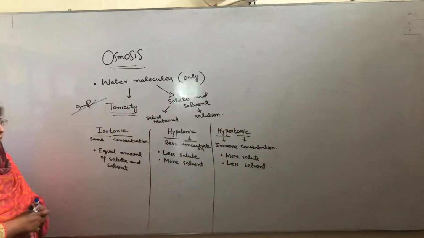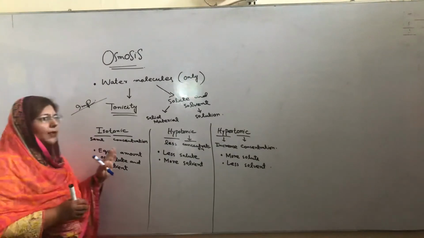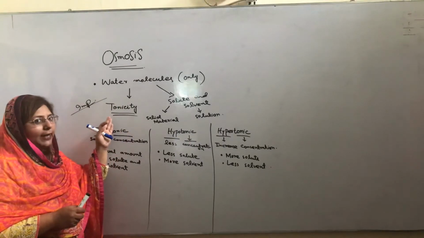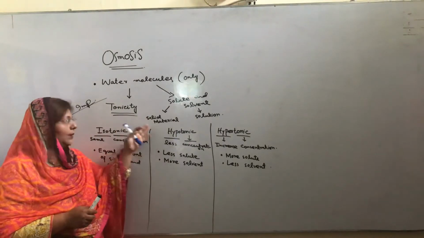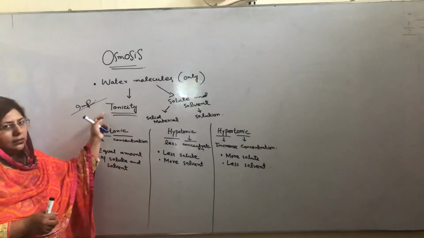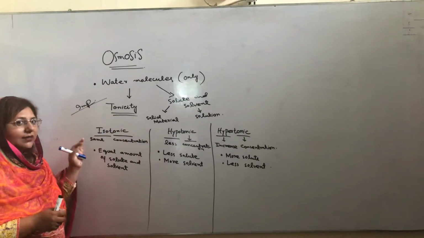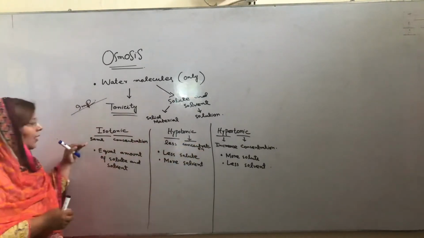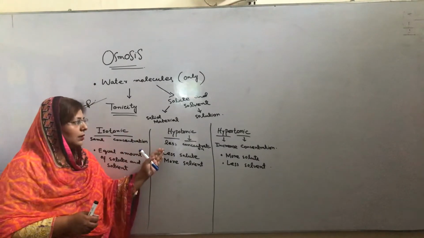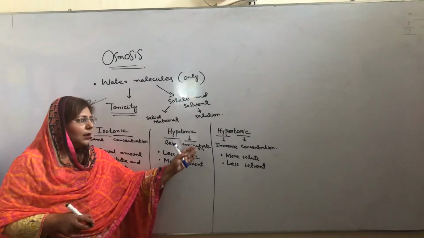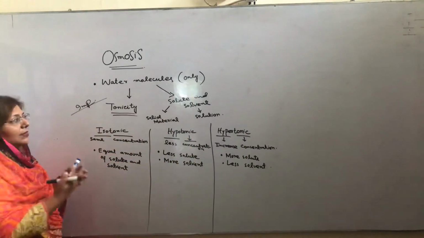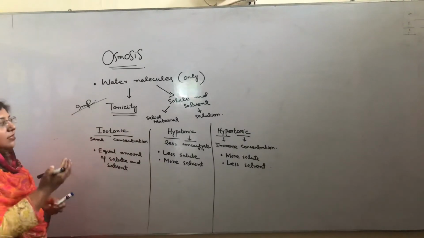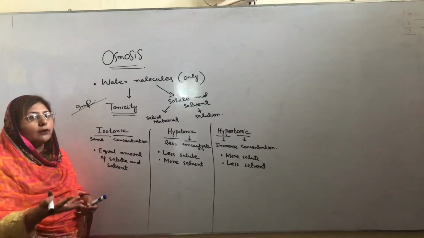So first of all, we have to keep the environment in mind. It is made in tonicity, because we discuss water molecules with the environment, and the environment is made by solute and solvent, and this whole process is called tonicity. In tonicity, in the cell, three environments are produced: isotonic, hypotonic and hypertonic. Isotonic means same, hypo means less concentration, hypertonic means increased concentration. Now we will discuss these environments according to animal cell and plant cell, and this topic is also given in your book as water balance problems.